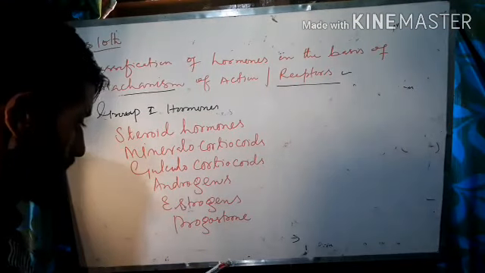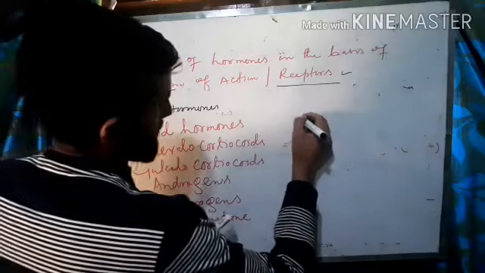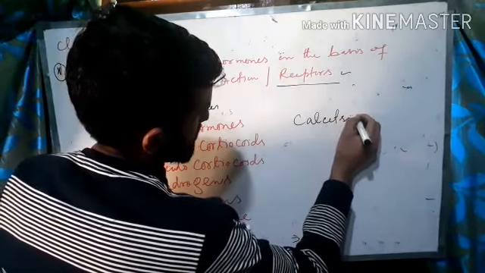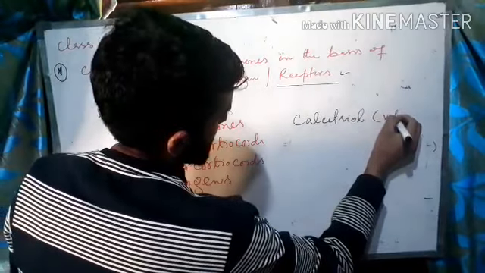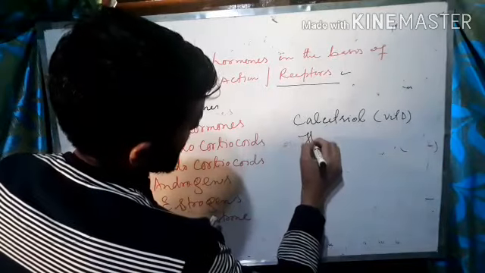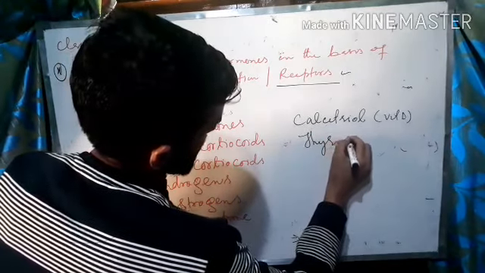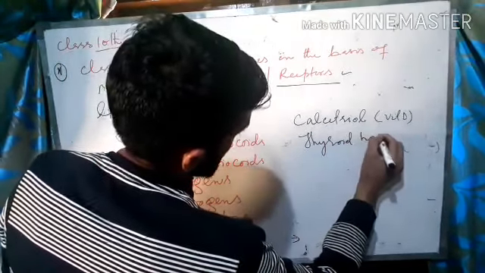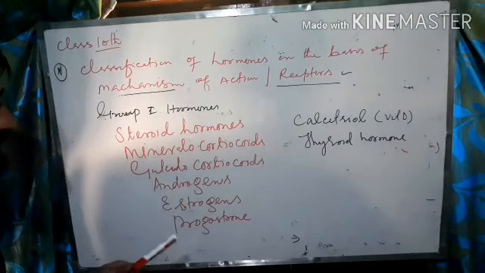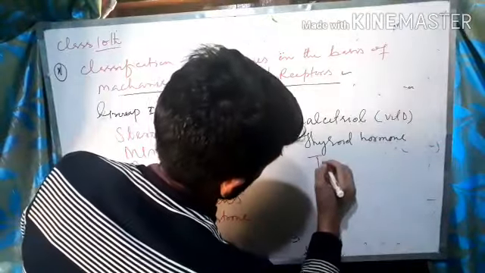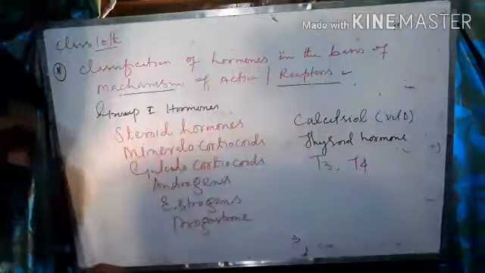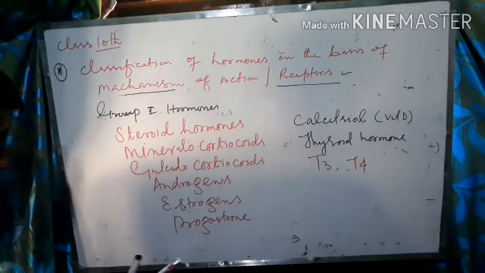And furthermore is calcitriol, that is vitamin D, thyroid hormone, which includes T3 and T4, and retinoic acid.